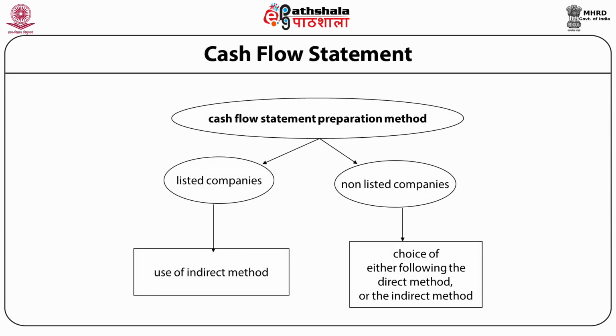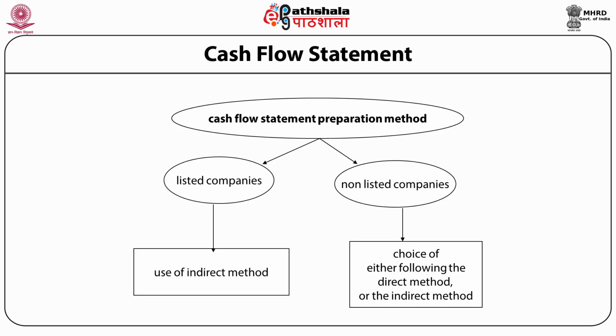Now, which method of cash flow statement preparation should be used? It is cleared by the present figure. It is clear from the figure that for listed companies, it is mandatory to use the indirect method for the preparation of cash flow statement, whereas for non-listed companies, choice of either following direct method or the indirect method.